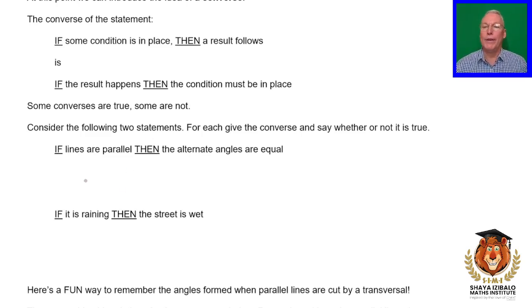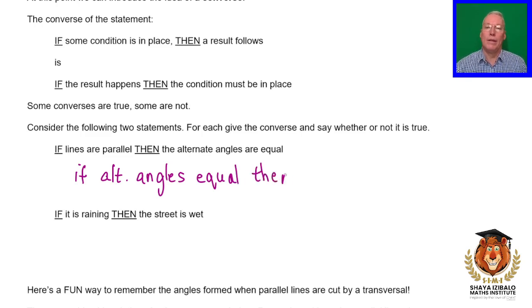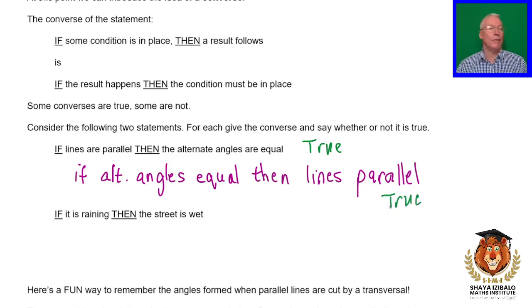The converse is: if alternate angles are equal, then the lines are parallel. And this is actually also true. So this is true, and this is true. Here's an example of a statement and its converse both being true.